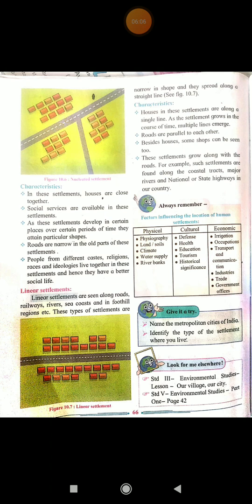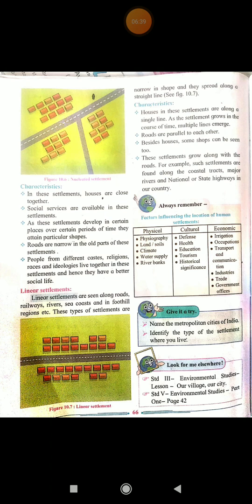These types of settlements are narrow in shape and they spread along a straight line. So you can see the settlements elongated, they are narrow in shape and they are spreading in a straight line. Okay, let us see the characteristics of linear settlements. Houses in these settlements are along a single line. Okay, I have told you they are in a single line.